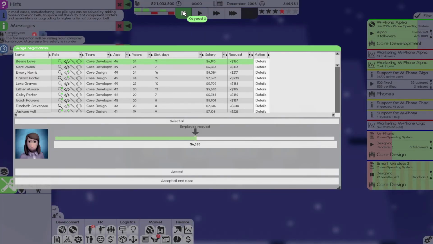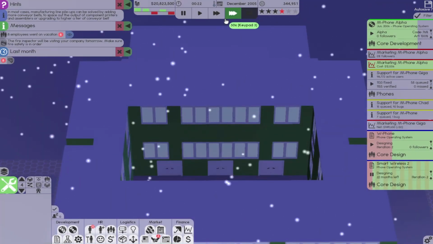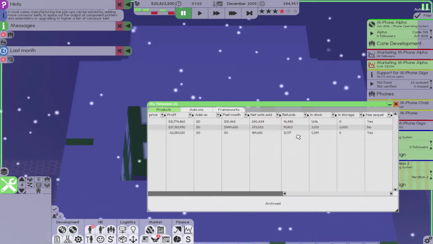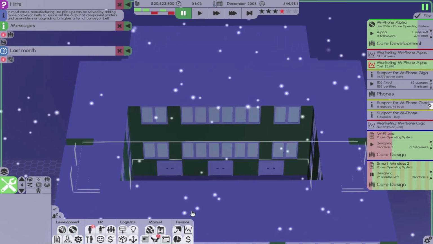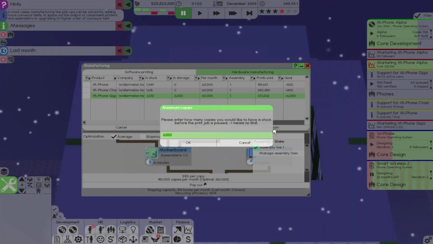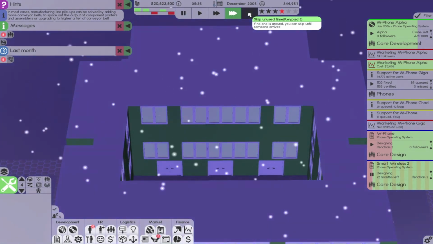So let's go ahead and accept all and close. And it looks like we overproduced for that, which is expected. Yeah, I've dropped off. Okay. I was just a little worried it was going to be an uptake in sales, but let's just make it a good 3,500 now. And sales should only drop off from there, so we should be good.